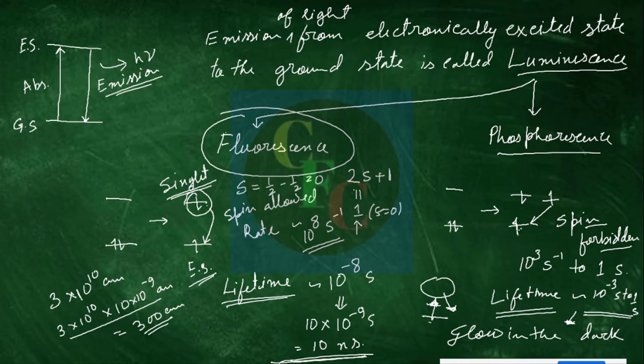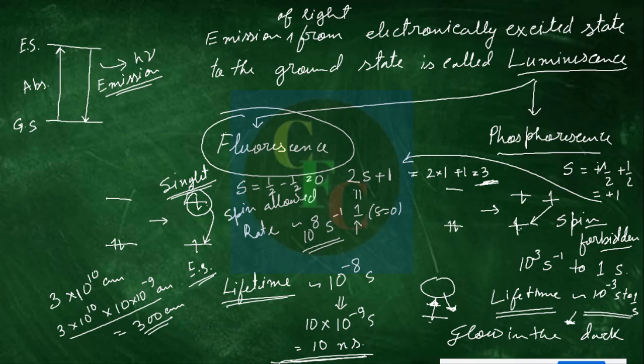So here we have a parallel spin. Now if you have parallel spin, then the sum of spin equals plus half plus half, so it's plus 1. Now if you put plus 1 in this equation, what you have? You have 2 into 1 plus 1, that is 3. So that's why this state is called triplet spin state. Okay, so this is just a simple explanation of singlet and triplet. Of course, I have not gone into details of anything. So this is the difference between fluorescence and phosphorescence, right?